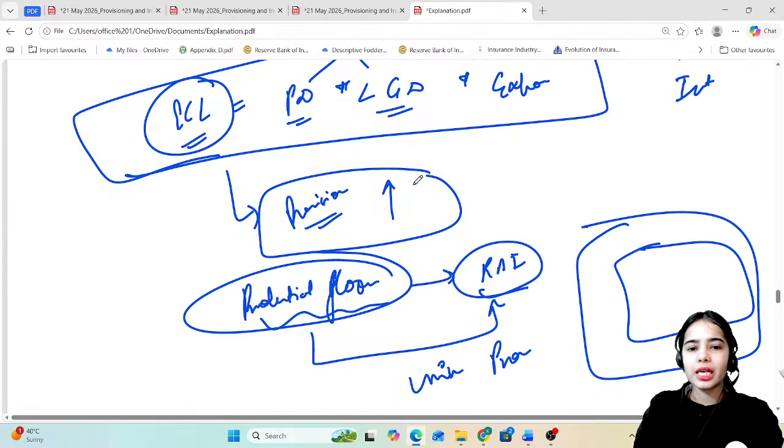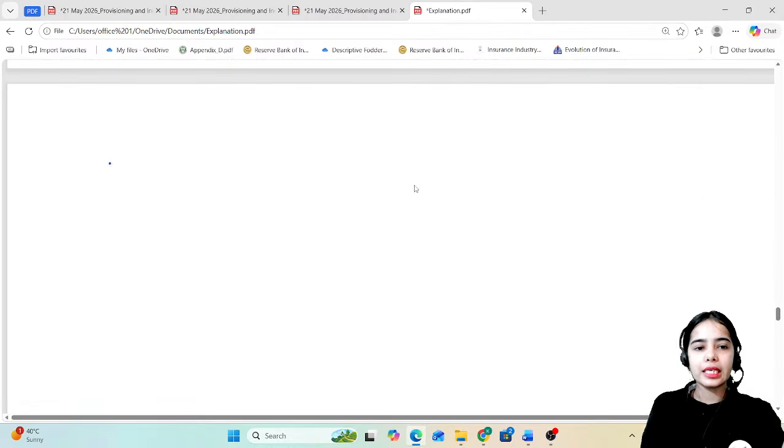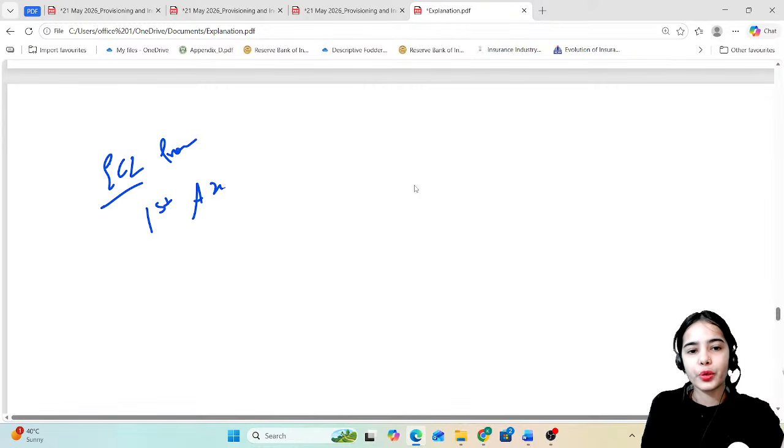So basically the same thing has been said here also, that the ECL based provisioning has to be followed from 1st April 2027.